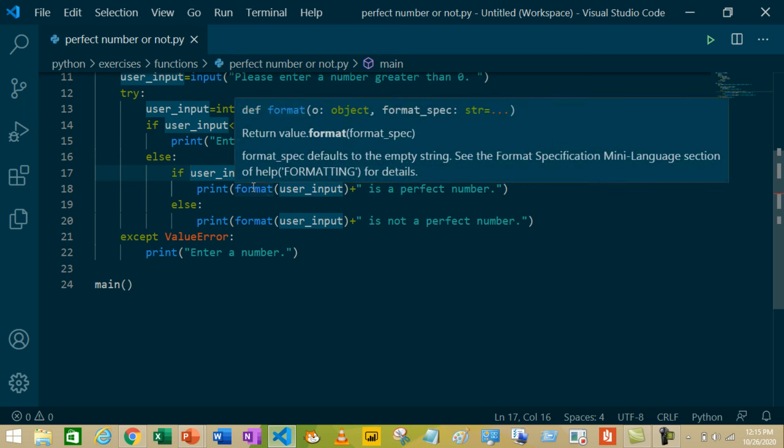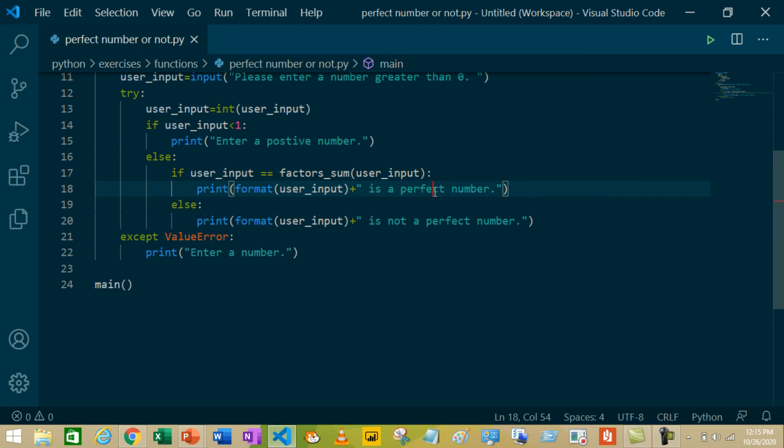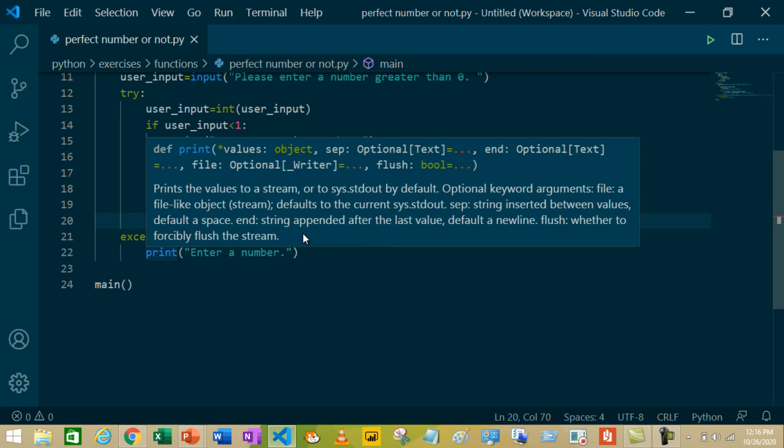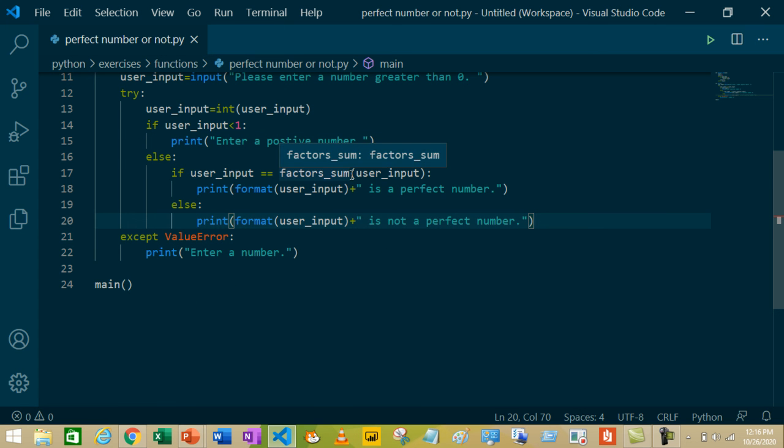We are using the format function because we can't append a string and an integer data type. So we are using the format function. If the number is not a perfect number, it will jump to the else block and print that user input, for example 17. As 17 is not a perfect number, it will print 17 is not a perfect number. As we know that we need to call a function to execute it, we are calling the factor sum function here and the main function over here in the last line.